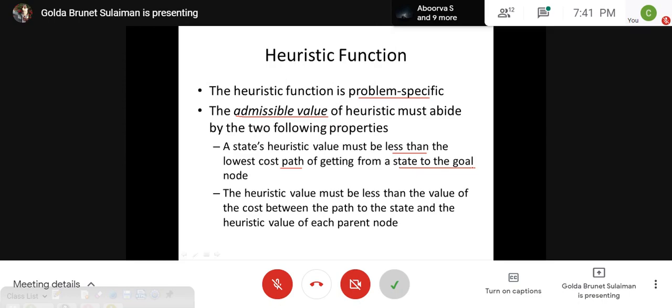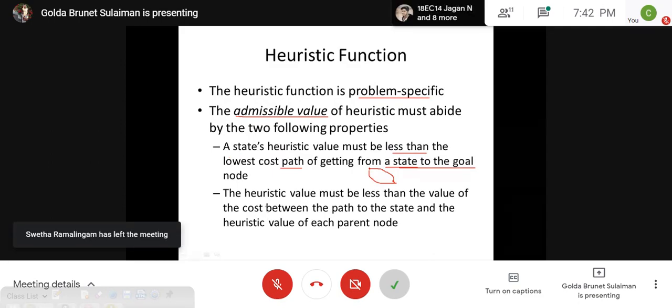If you consider the cost of the path starting from a particular state, from which state you are trying to find the goal state, there could be many paths, right? From a particular node, the goal could be reached via many intermediate paths. Among all the paths, whichever path is getting the lowest cost, that is the maximum value this heuristic function can take. So that is the first property.